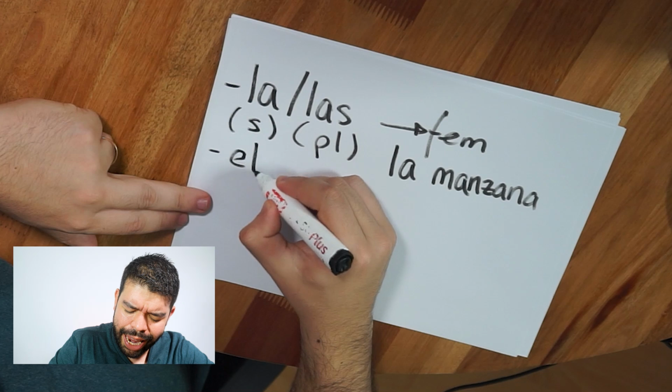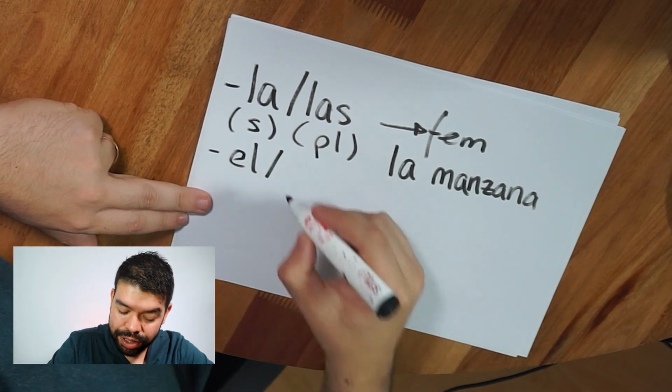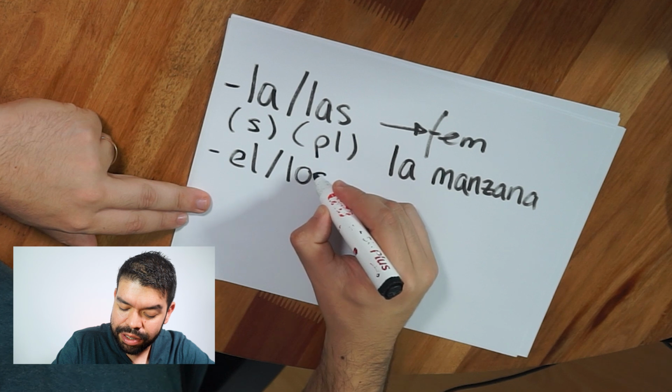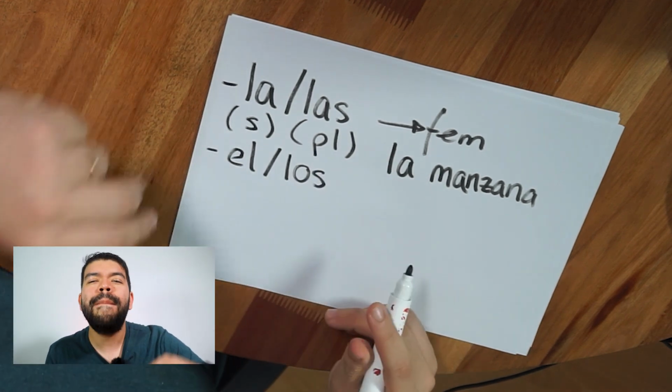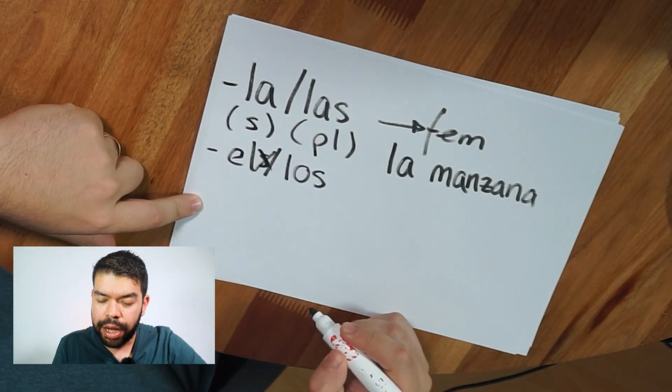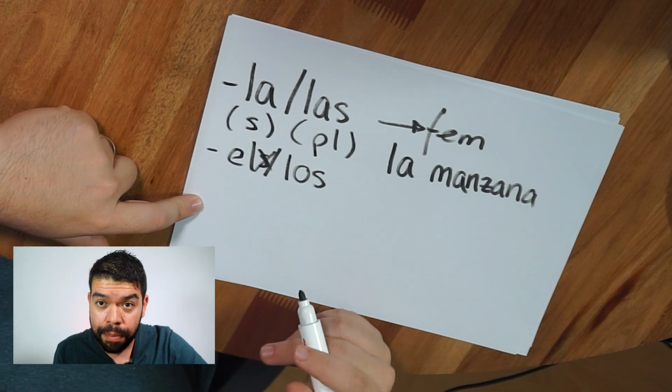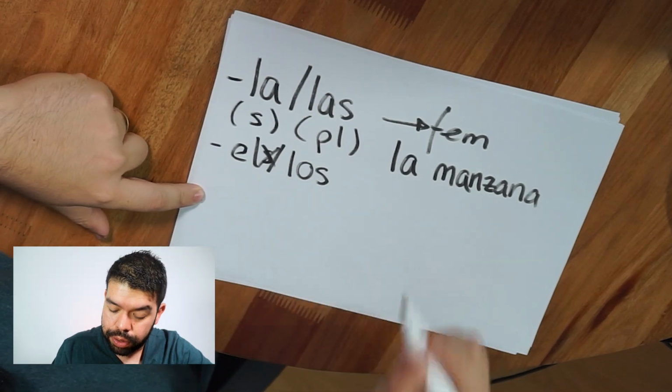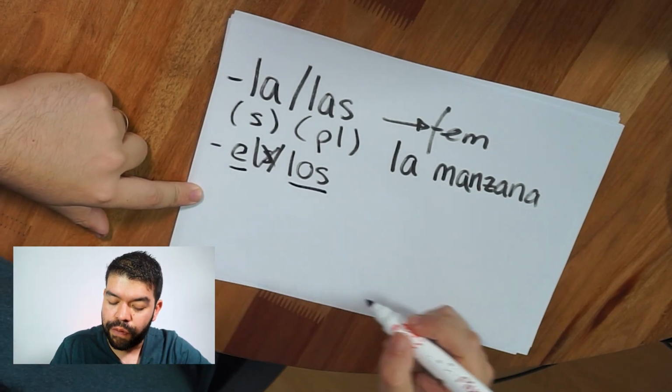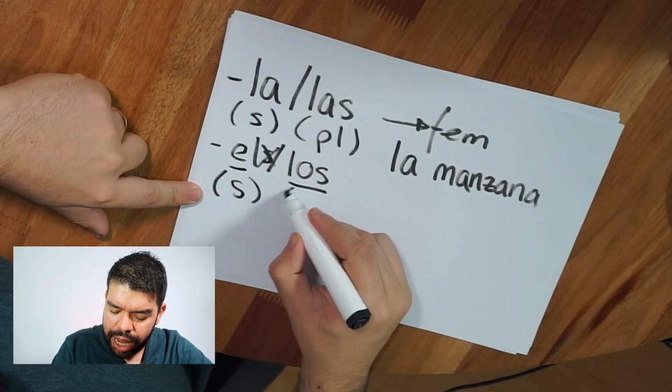Very good. Now, let's go to the other side of the road. Let's talk about articles in masculine, and we have el. And look at this interesting story. It's not es, because that sound is not possible in Spanish. Adding an s here is not possible. The plural form of the masculine definite article would be los. So el and los for masculine. One is singular and one is plural.